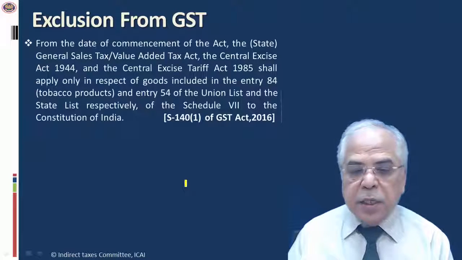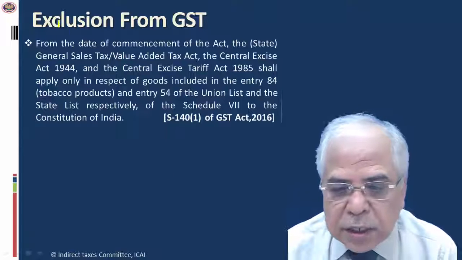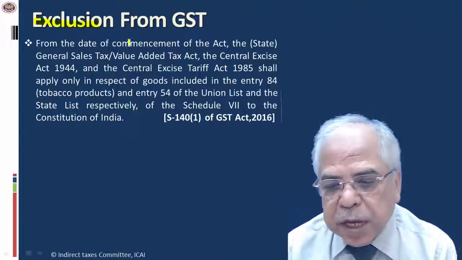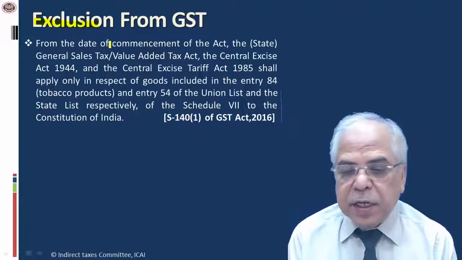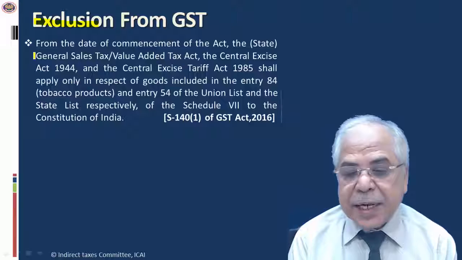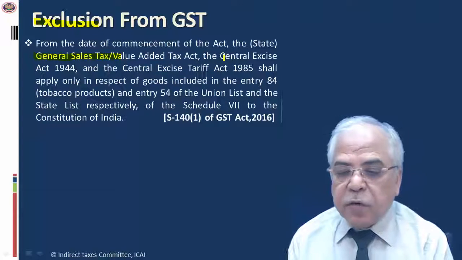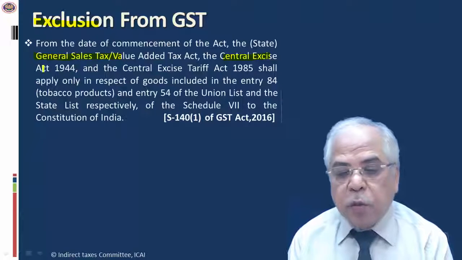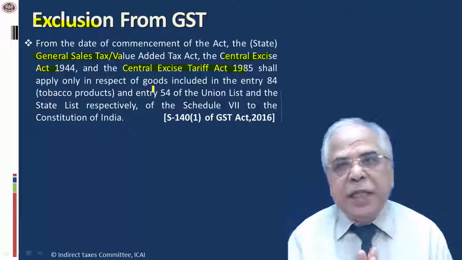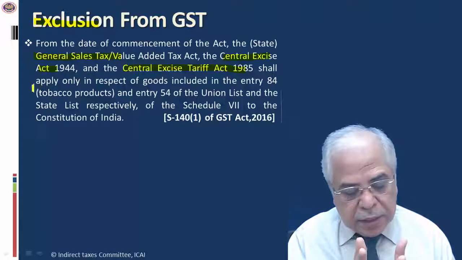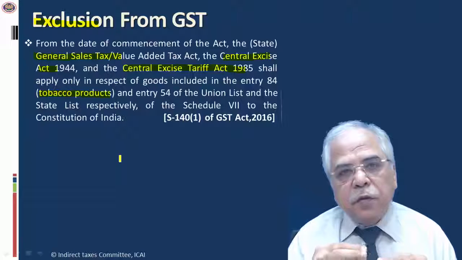Now I am coming to the various laws which are being excluded. If you read this clause, it says from the date of commencement of the act, which probably as per the government will be 1st April 2017, Central Excise Act and Central Excise Tariff Act shall apply in respect of goods included in entry 84 tobacco product, entry 54 of union list and the state list respectively. Meaning thereby the excise law and state VAT law will continue to be there